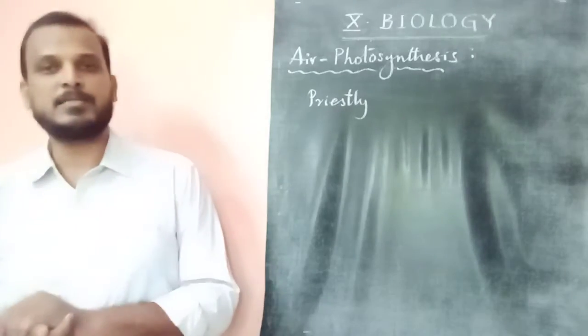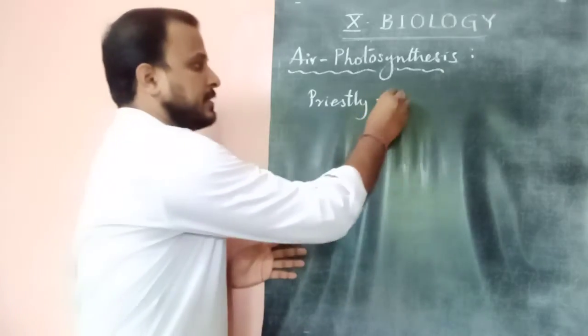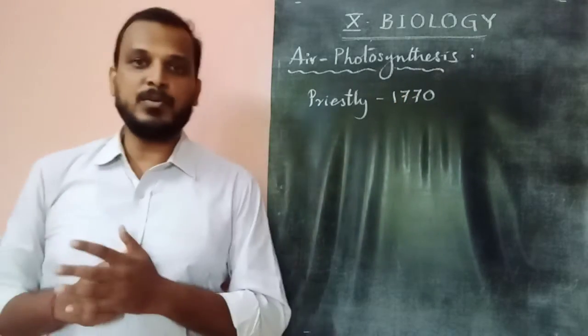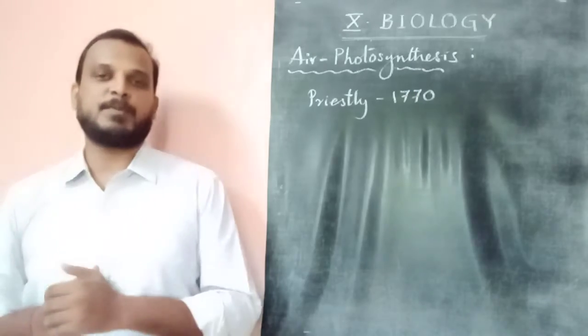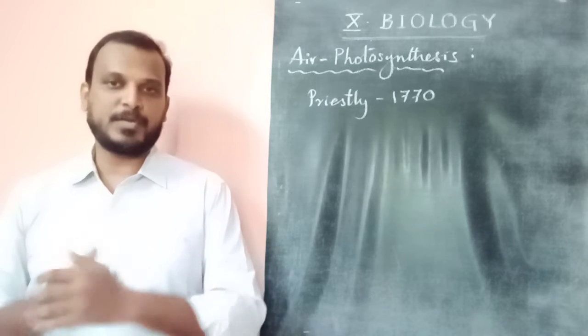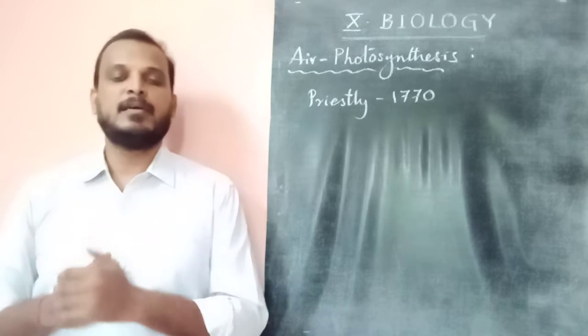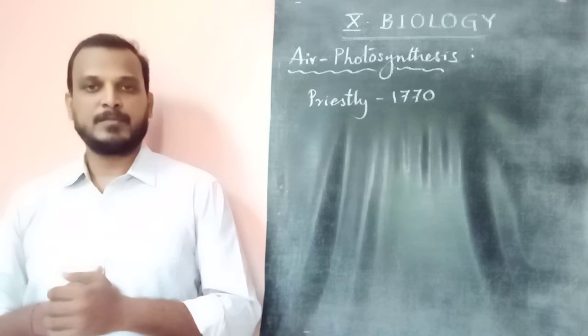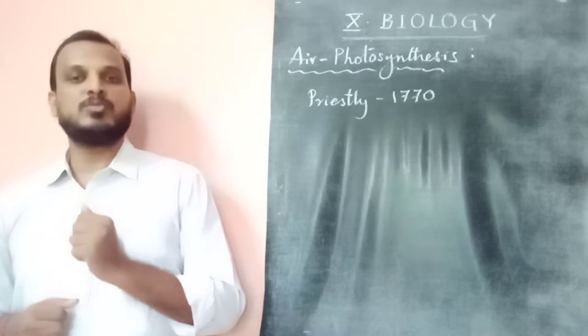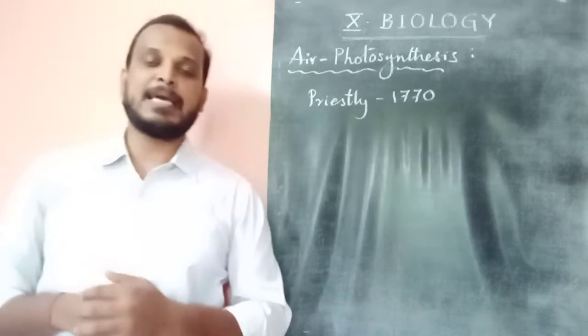The great scientist Priestley, in the year 1770, started doing a series of experiments to know the role, importance of air in growth of green plants. So for the growth of green plants, air also has an essential role.